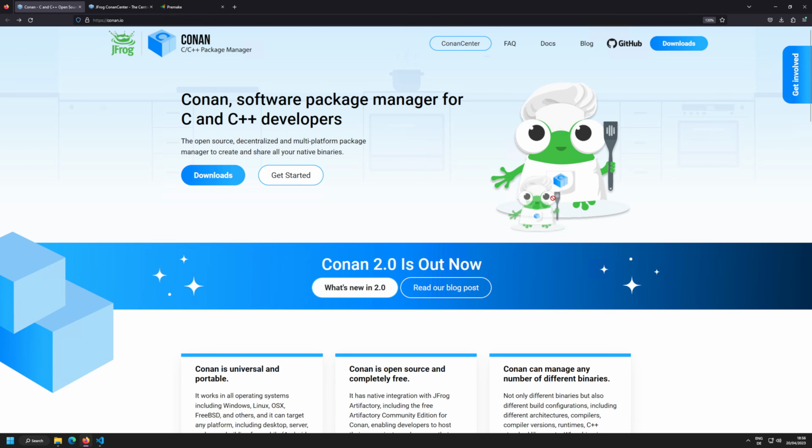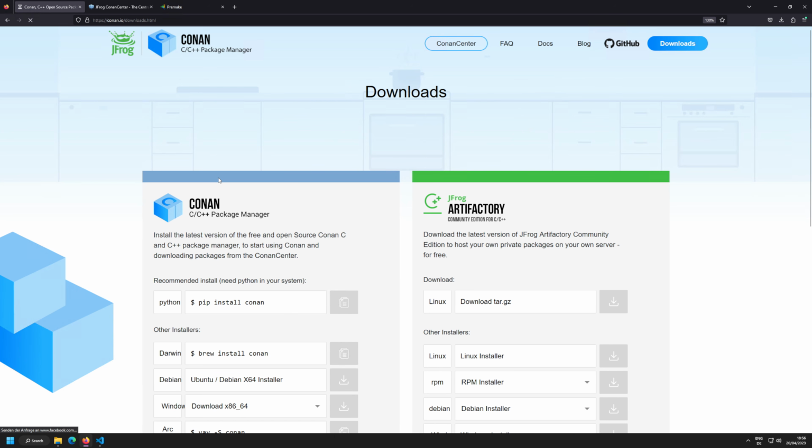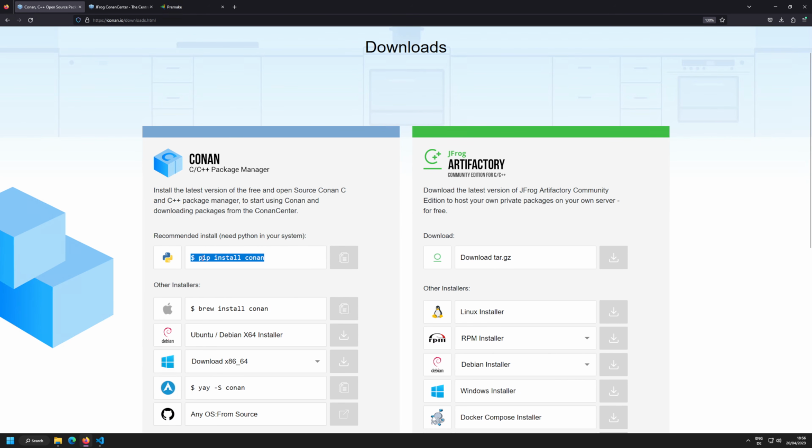Now, let's actually get started diving into Conan so that we know how to use it. What you want to do is start by downloading Conan. Conan is not something that you download. Conan is something that you install with pip, so it is important that you have Python installed. That's really important. I would recommend just globally installing Python.